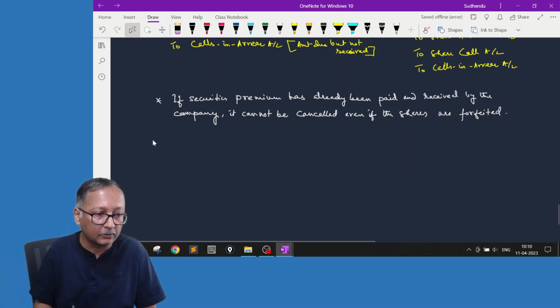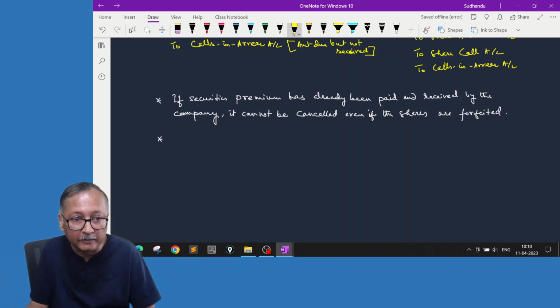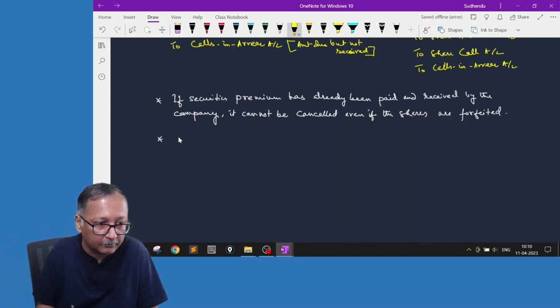So one more thing I wanted to tell you here, that in case of surplus money, when we get a pro rata allotment, some extra money we are adjusting, the adjustment has to be first in the capital. If capital portion is fully adjusted, then only it can be adjusted to securities premium. Otherwise, it cannot be adjusted to securities premium account. So this comes only in case of pro rata allotment.